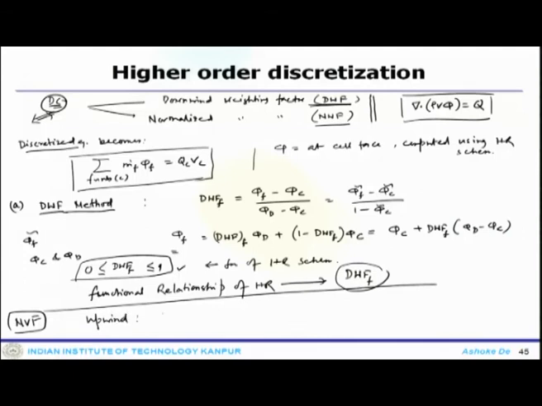For the upwind scheme, the DWF factor would be 0. If you go to the second order upwind scheme, the DWF factor would be represented as phi c tilde minus 2 into 1 minus phi c tilde.